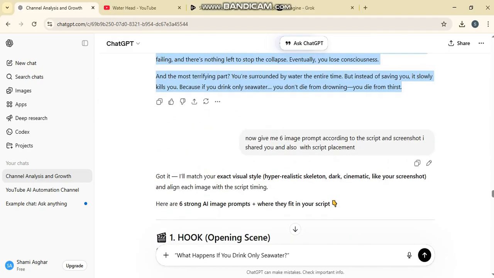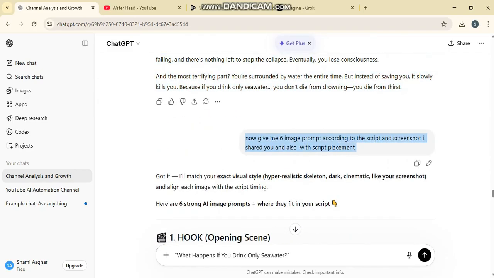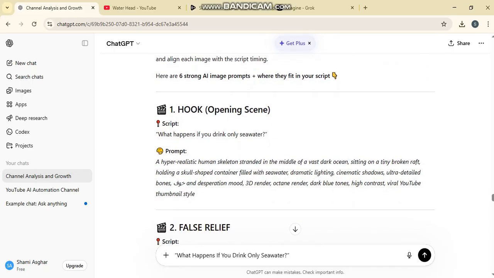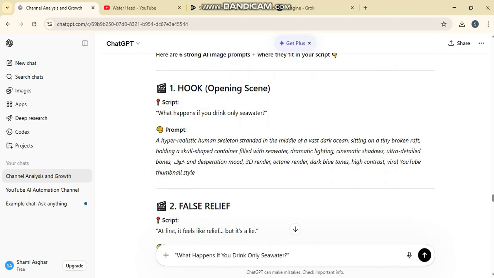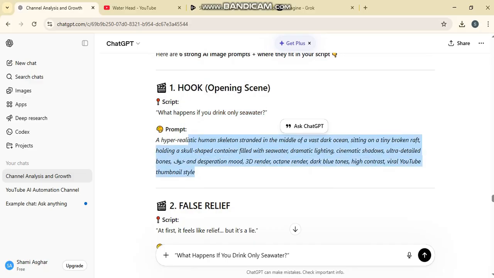You need to send this instruction to it, asking for 6 image prompts. We'll generate the images first, and then we'll animate those images to create our visuals. Okay? Once you give this instruction, it will also provide the hooks, like the question, what happens if you drink seawater, are placed here. This is exactly where the script itself goes.